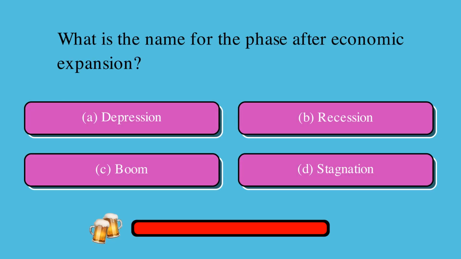What is the name for the phase after economic expansion? Is it A, depression, B, recession, C, boom, or D, stagnation? The correct answer is B, recession.